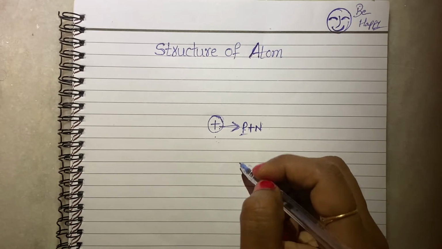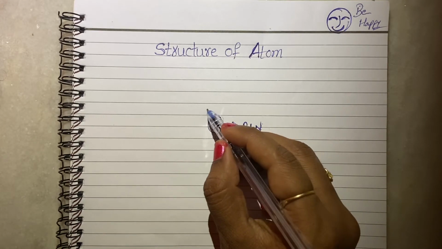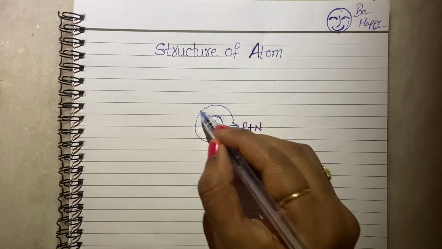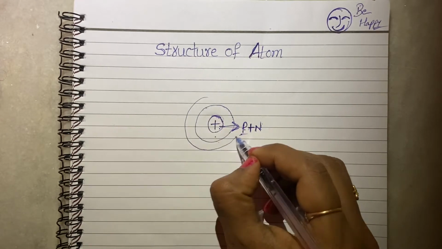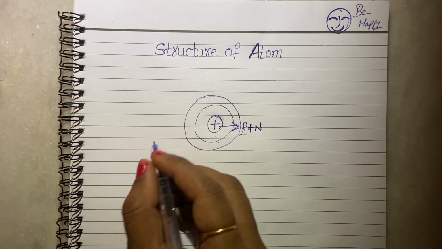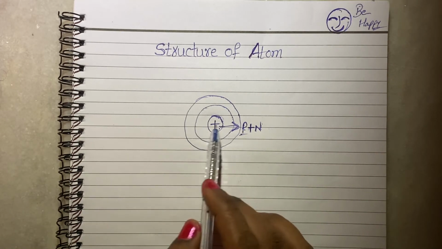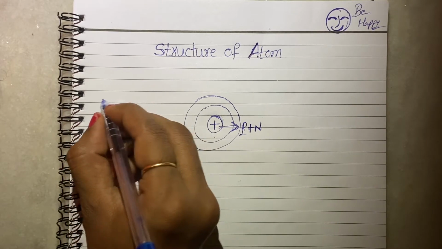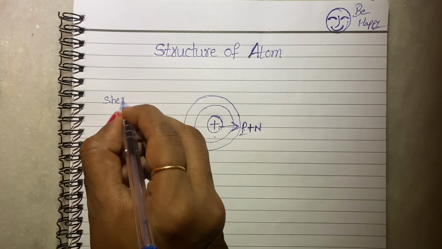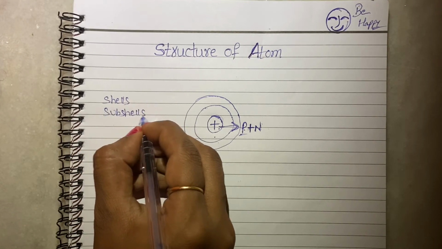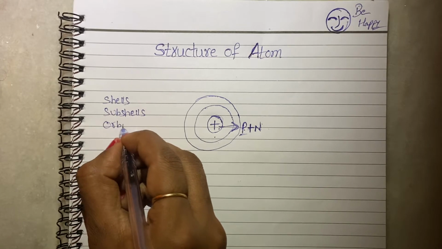What about the electrons? Where do the electrons revolve? The electrons revolve around the nucleus. How do they revolve? What are these circles? We'll discuss that now. Before that, we have to know three very important words: shells, subshells and orbitals.